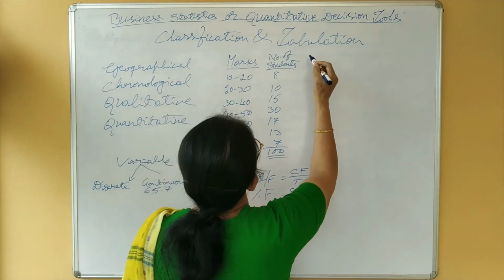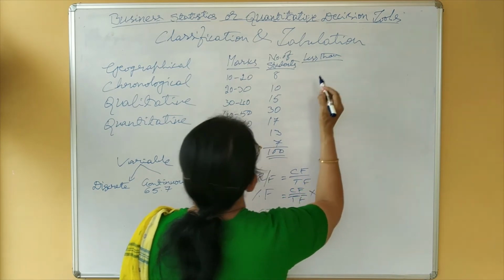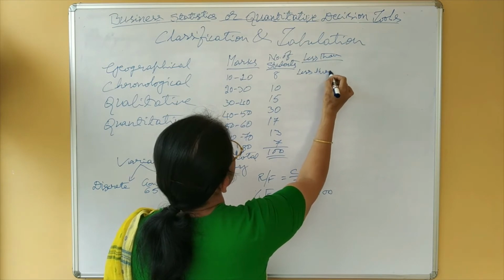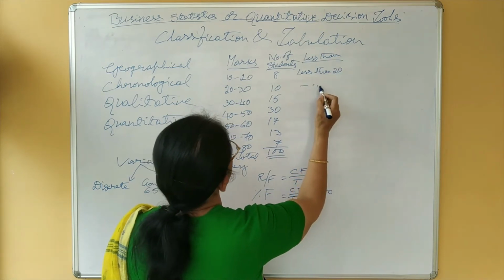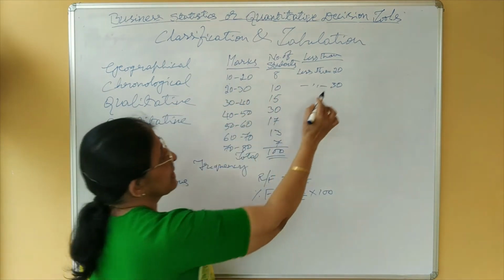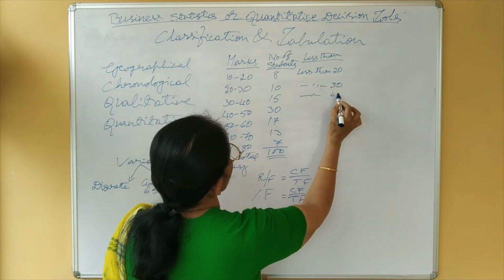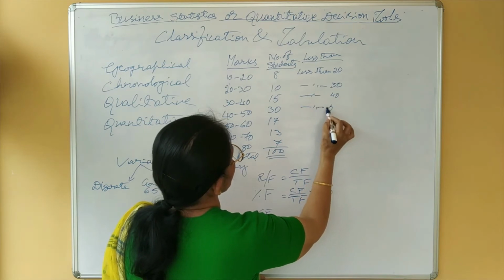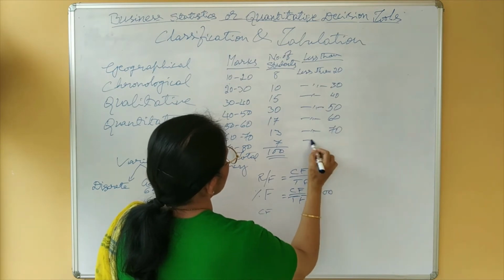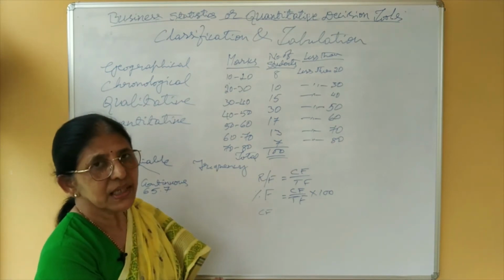That means when you convert into less than, you have to take less than 20, less than 30. You cannot take less than 10. It is more than 10 but less than 20. Therefore, we have started with less than 20. Then less than 40, less than 50, less than 60, less than 70, less than 80. Now, we have converted the variables into less than.